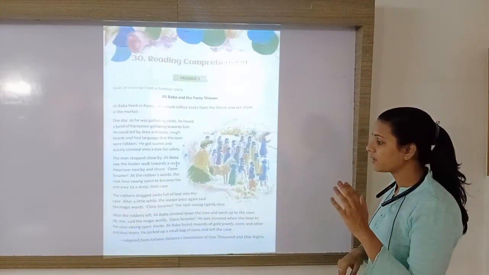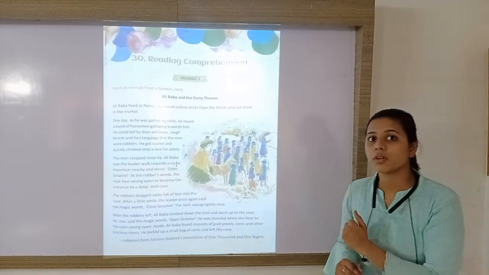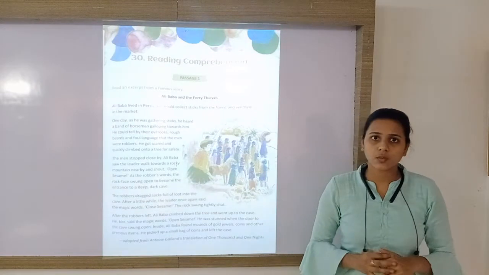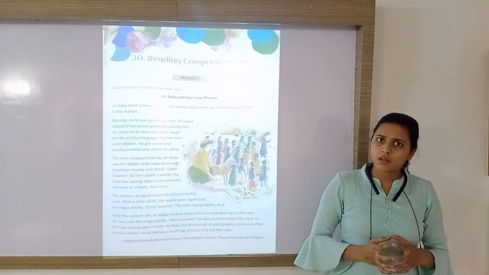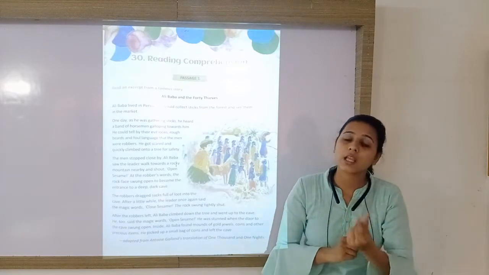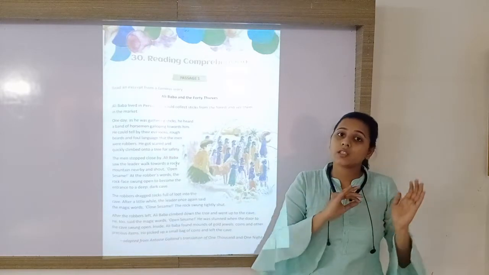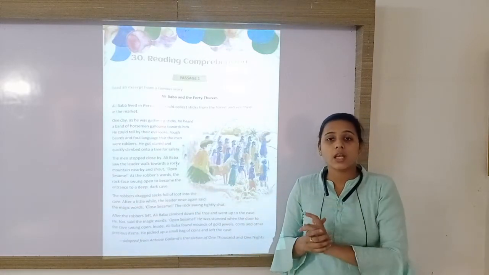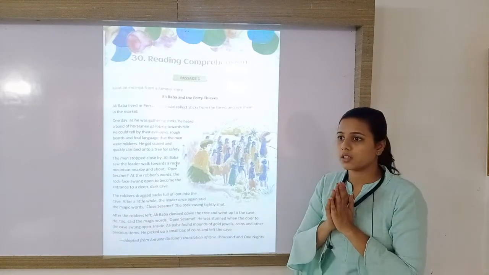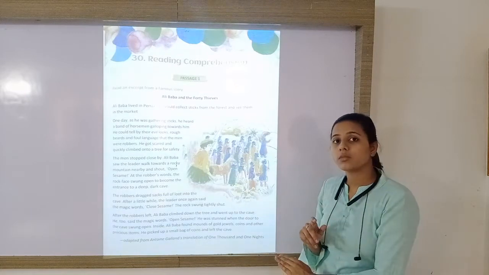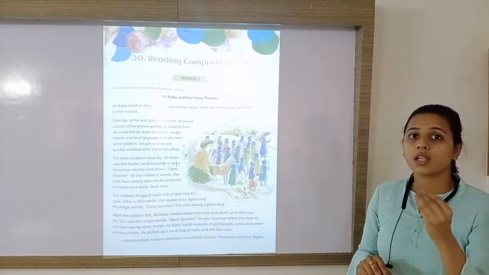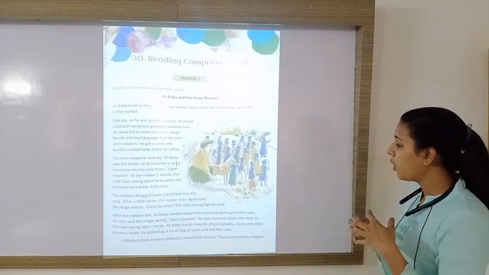After the robbers left, Ali Baba climbed down. He came down from the tree and went up to the cave. Now, he just wanted to try whether these magical words really work or whether it was just a dream. He could not believe that just by saying a word, a huge rock was put aside without touching. So he was very surprised, and he just wanted to take a trial of that. He stood in front of that rock, and he also tried to say the same magical words. What he said? Open sesame.